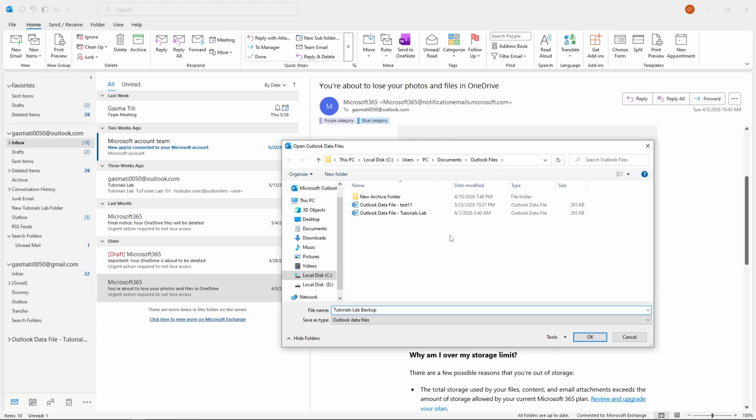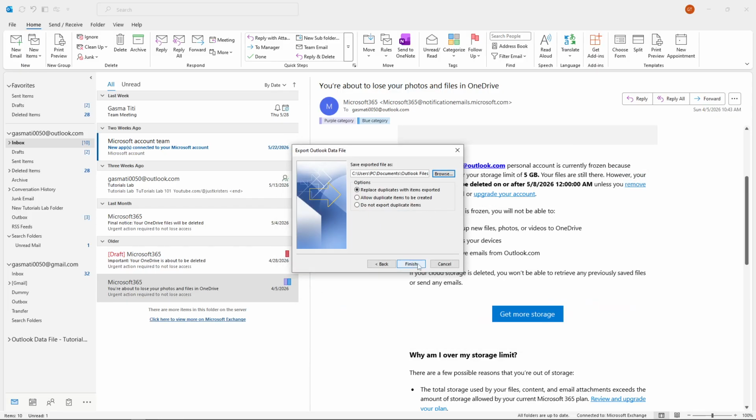You can also change the file name of your backup to something more descriptive, like Outlook Backup followed by today's date. This makes it easier to identify later. Once you've chosen your location and named your file, click OK to confirm. Finally, click the Finish button to start the backup process.